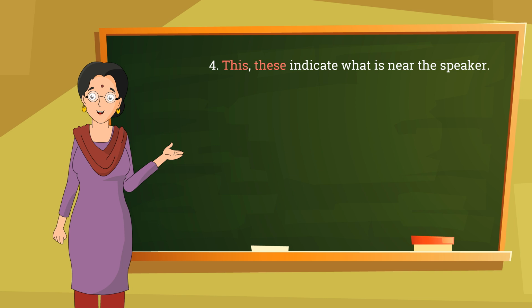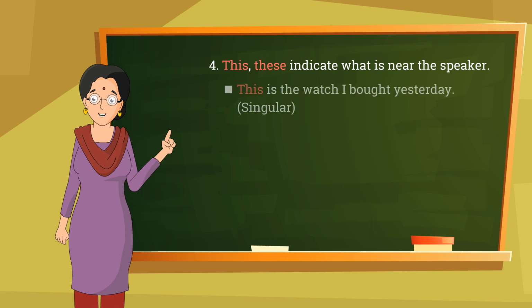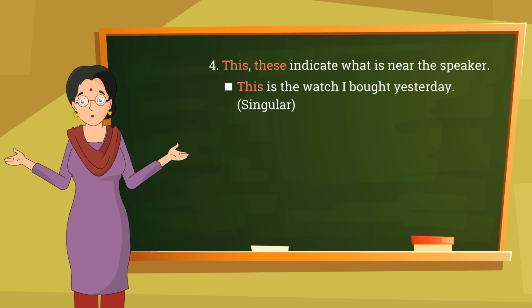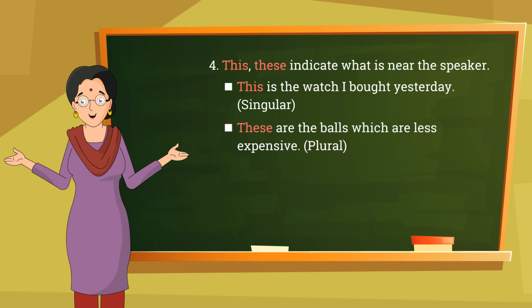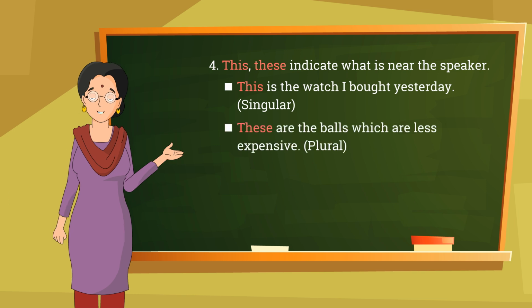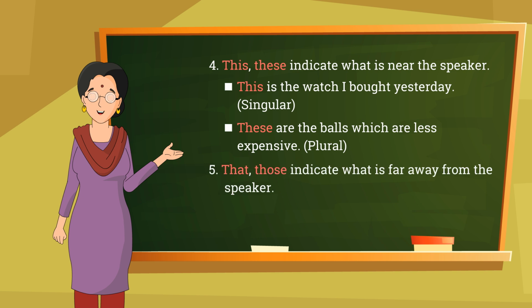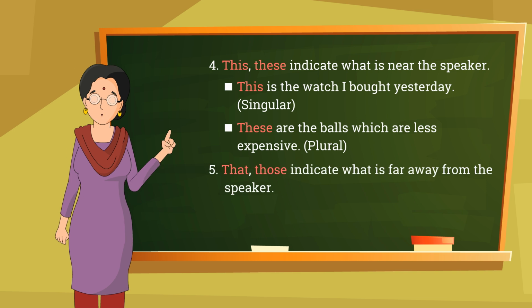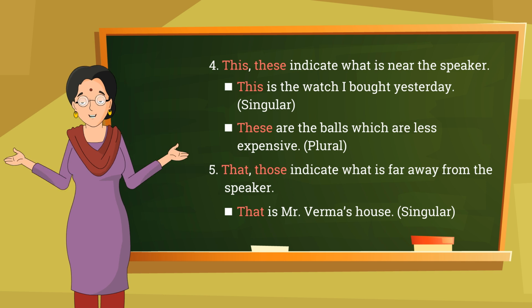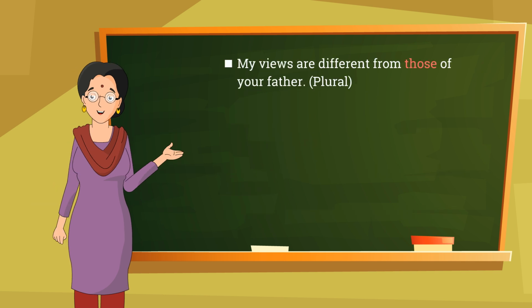These indicate what is near the speaker. This is the watch I bought yesterday, singular. Those are the balls which are less expensive, plural. That, those indicate what is far away from the speaker. That is Mr. Verma's house, singular. My views are different from those of your father, plural.